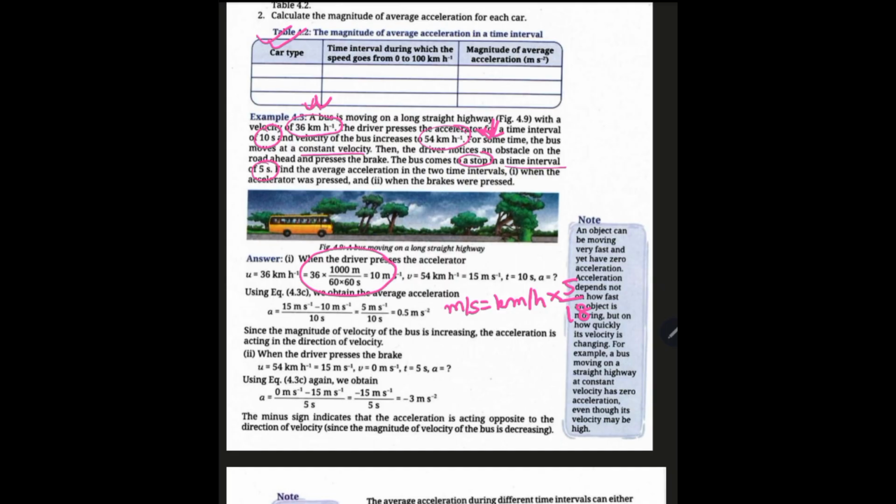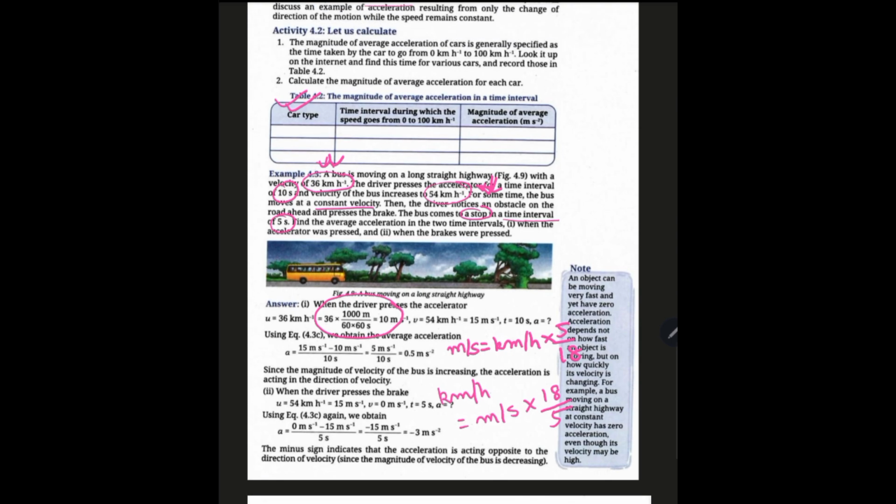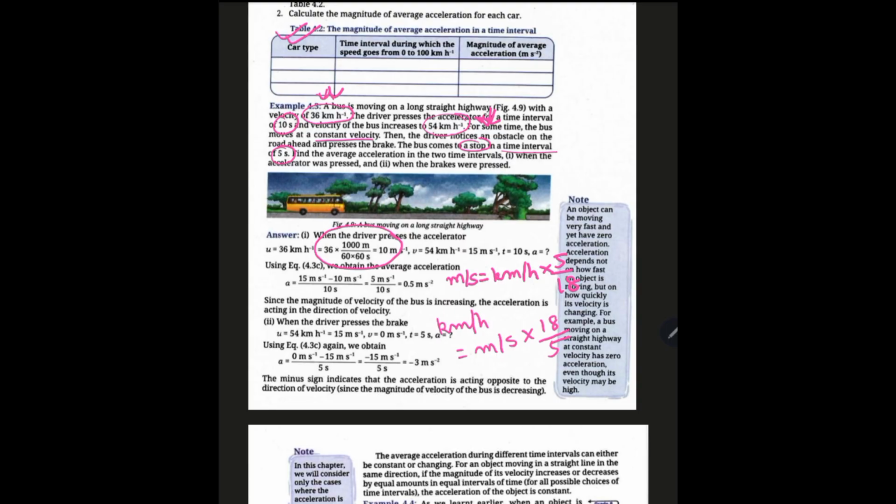If we need to change kilometer per hour to meter per second, we are going to multiply it by 5/18. For example, if we have 15 kilometer per hour, we will do 15 into 5/18 to convert it to meter per second.